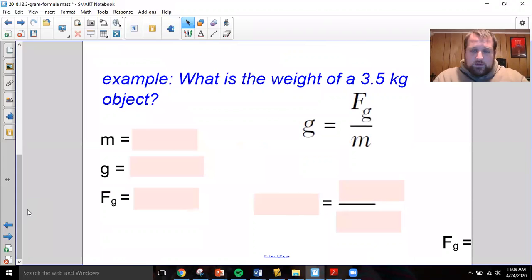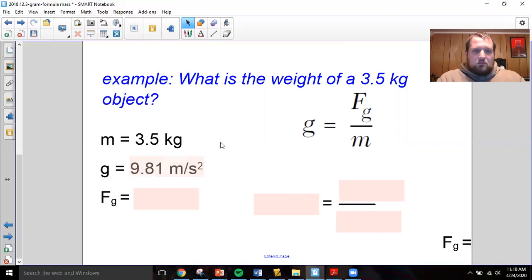So for example, what is the weight of a 3.5 kilogram object? Nice and simple. The question gives us one variable, 3.5 kilograms, that's the mass. And they don't tell us the acceleration due to gravity. So when they don't say anything about where this is, assume this is on Earth. They'll say if it's on the moon or in space or on a different planet. So we know that gravity is 9.81 meters per second squared. That's the acceleration due to gravity. And the thing we don't know is the force due to gravity, AKA the weight. Weight is force due to gravity.